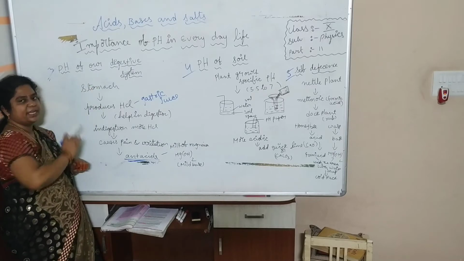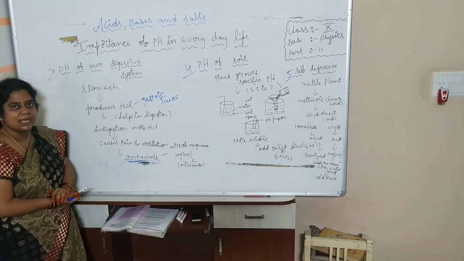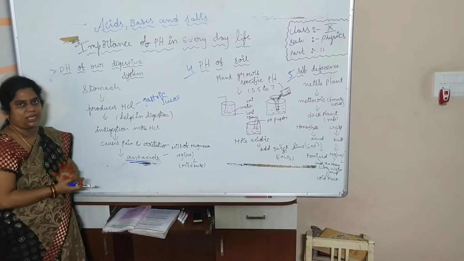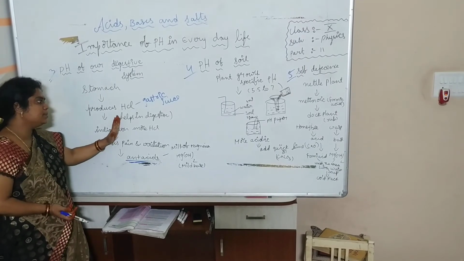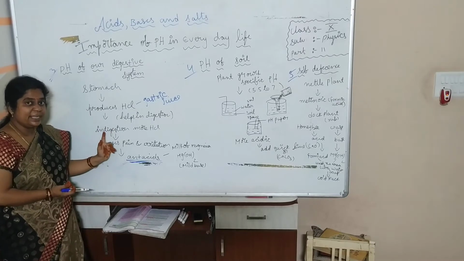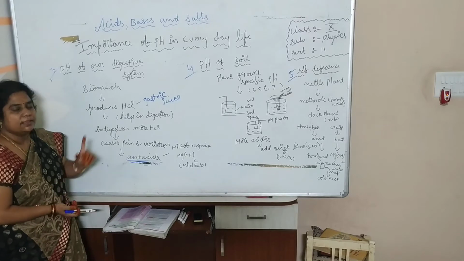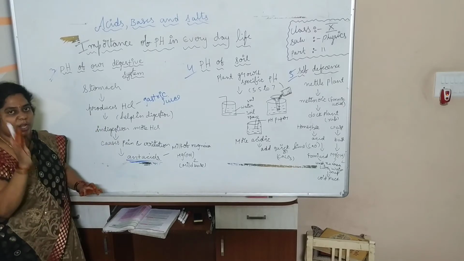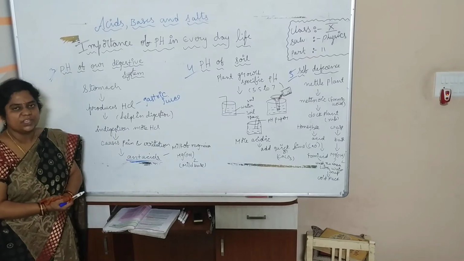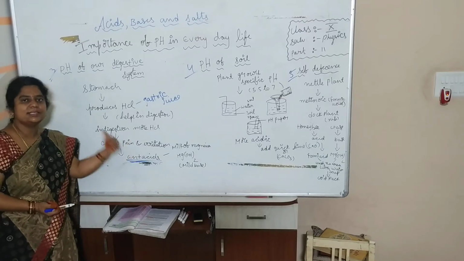So pH of our digestive system. Our stomach produces HCl regularly at the same time. This HCl helps in the digestion of the food. When indigestion is there, then more HCl will be released. This released HCl will cause pain and irritation in your stomach. And to get rid of that pain and irritation, you have to take antacid tablets or antacid syrups.